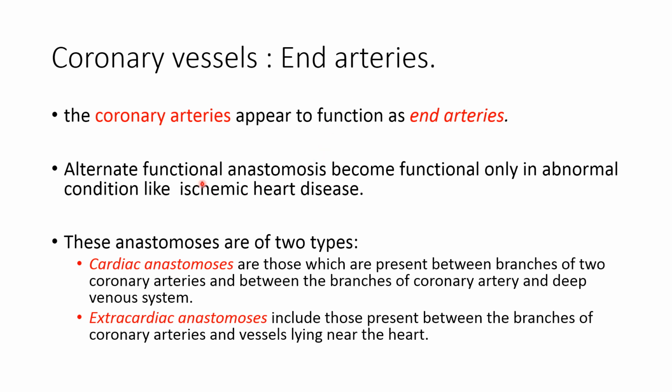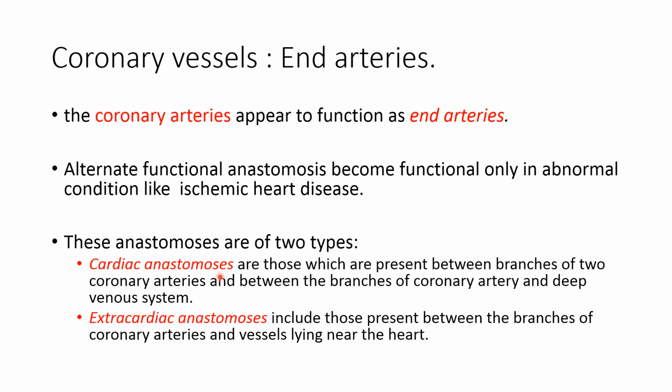Alternate functional anastomoses are present, but they become functional only in abnormal conditions like ischemic heart disease, and they can partially restore blood supply to the myocardium. Now these anastomoses are of two types: cardiac anastomoses and extracardiac anastomoses.